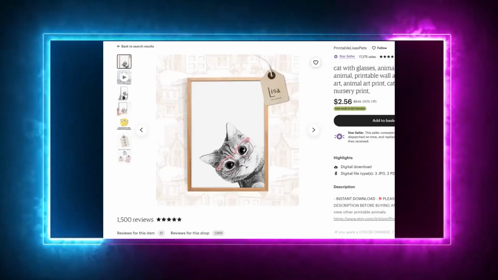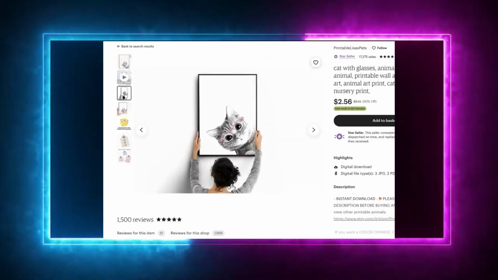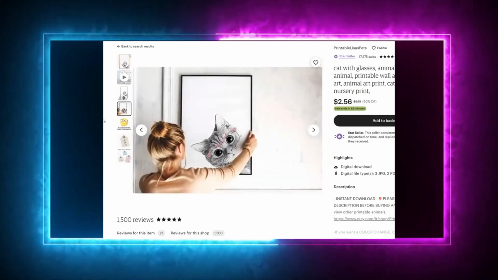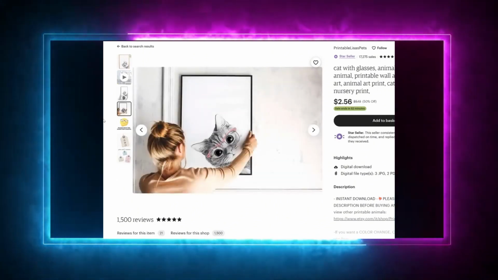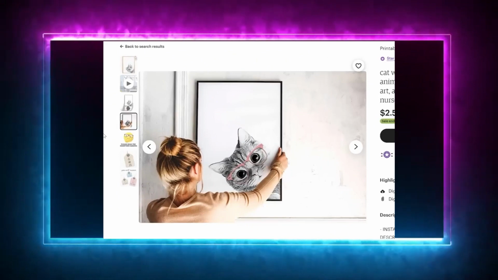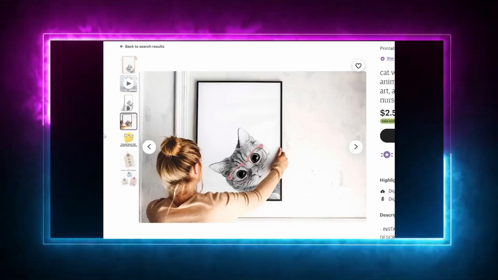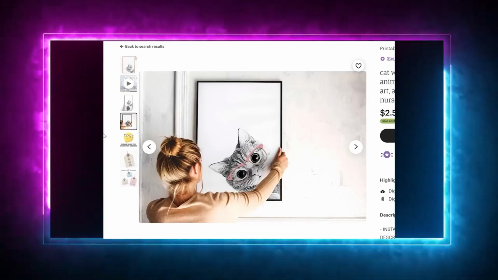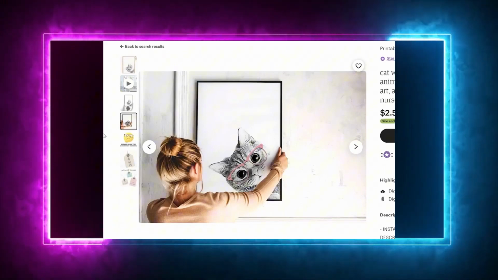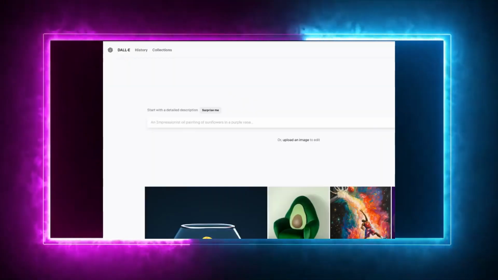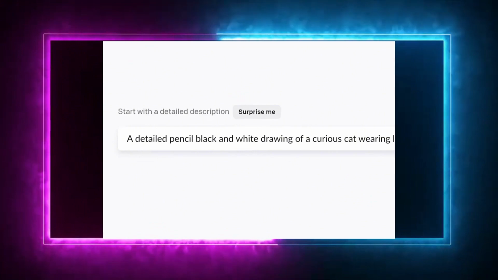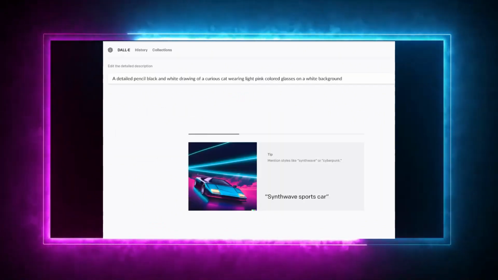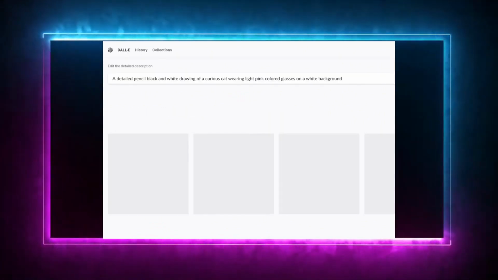Taking the example of a poster featuring a curious cat wearing glasses, I used DALL-E to search for a detailed pencil black and white drawing of a curious cat with light pink glasses on a white background. The results were impressive. These images were just as good as those selling on Etsy, and with DALL-E, we can create a variety of such images. Furthermore, DALL-E can generate photos as well.